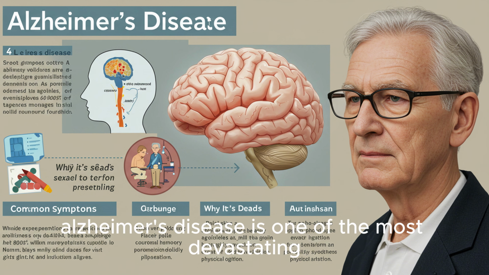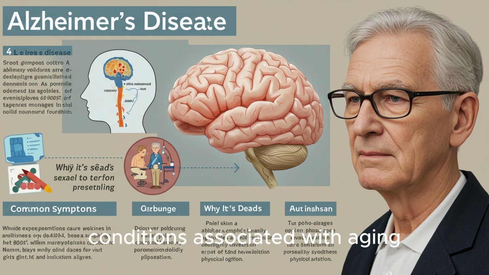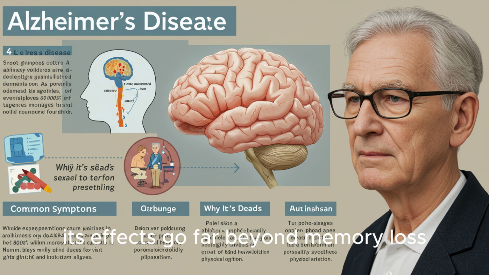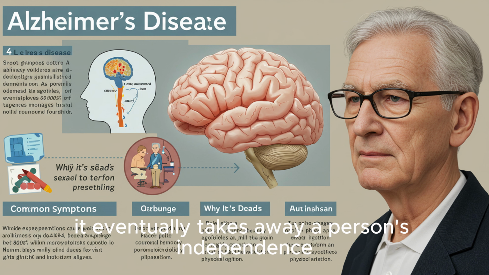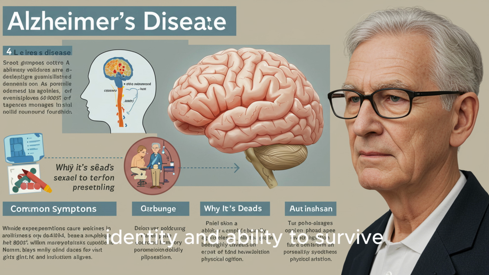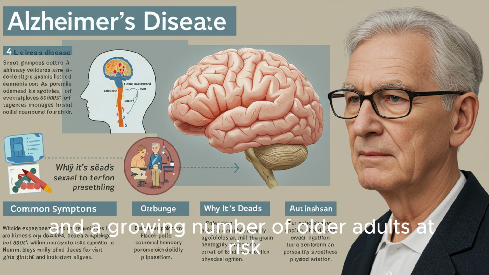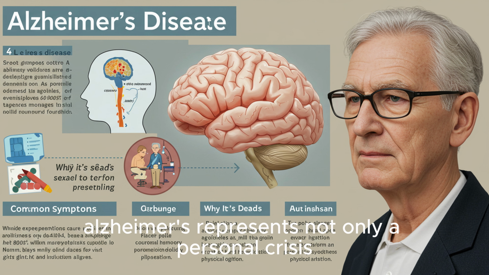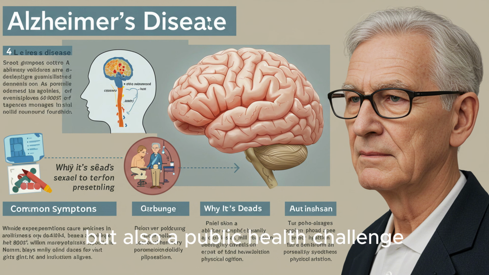Conclusion: Alzheimer's disease is one of the most devastating conditions associated with aging. Its effects go far beyond memory loss. It eventually takes away a person's independence, identity, and ability to survive. With no known cure and a growing number of older adults at risk, Alzheimer's represents not only a personal crisis, but also a public health challenge.